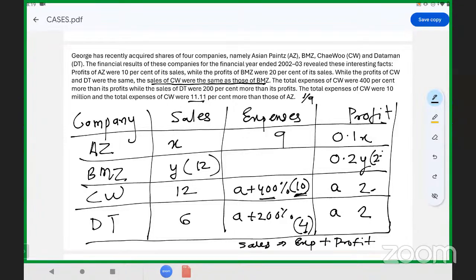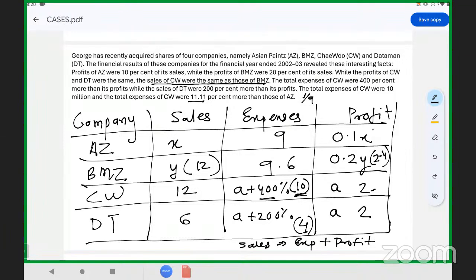This will become 2.4, and this will become 2L minus 2.4, that is 9.6. Okay, and finally,